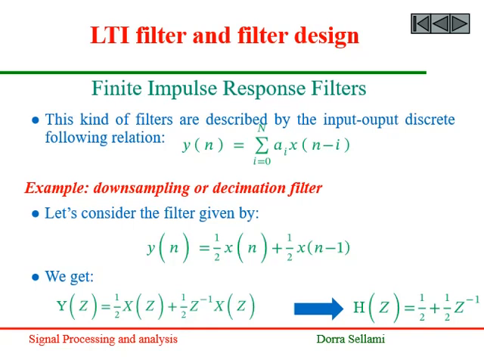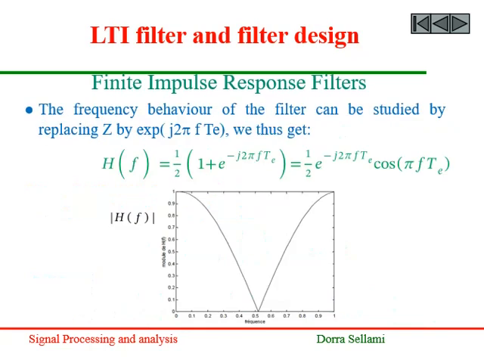We thus get the Z transfer function of the filter given by the below equation. The frequency behavior of the filter can be studied by replacing Z by e to the power j2πf, where f is the reduced frequency. We thus get a cosine function with a linear phase. The magnitude of this transfer function is illustrated in the above figure.